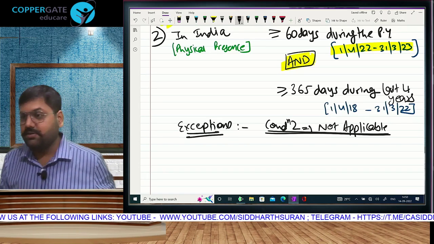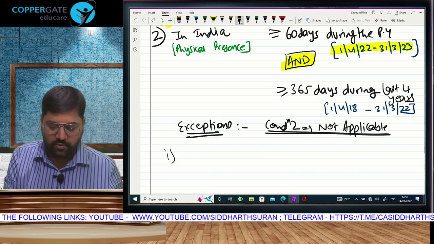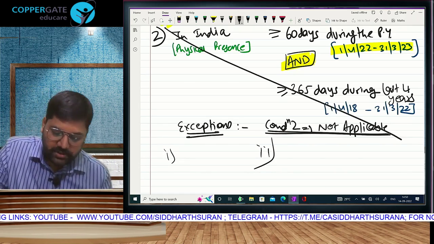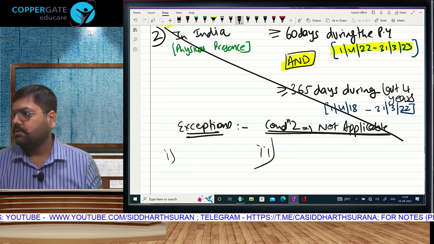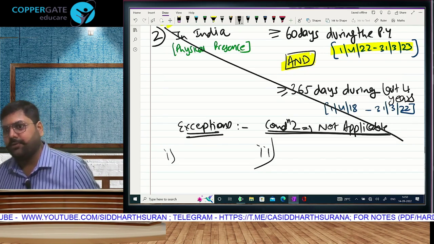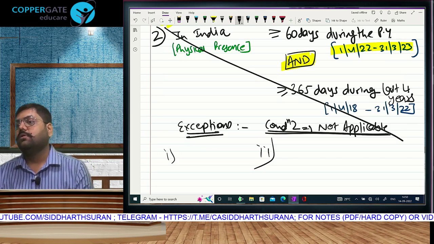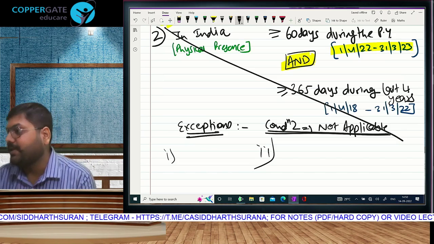But now they have given us 2 cases. We'll write them as 1 or 2 or A or B, doesn't matter. 2 cases for whom this is not there. That means to become resident only 182. To become non-resident only dissatisfy 182. Condition 2 is not applicable.